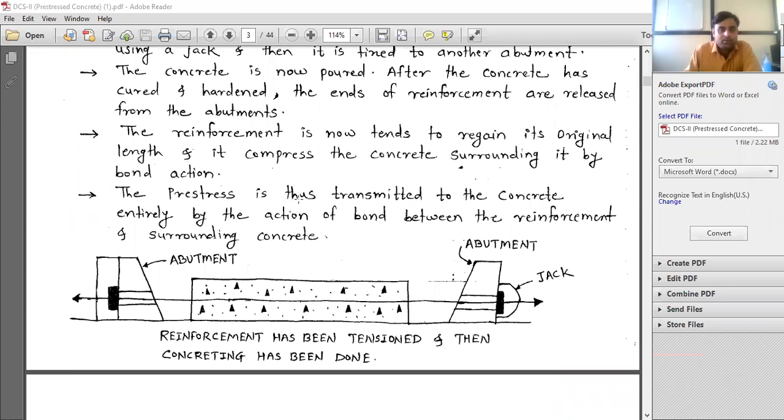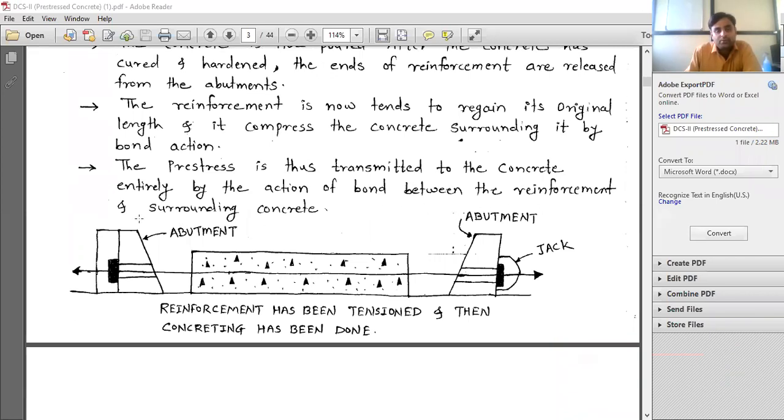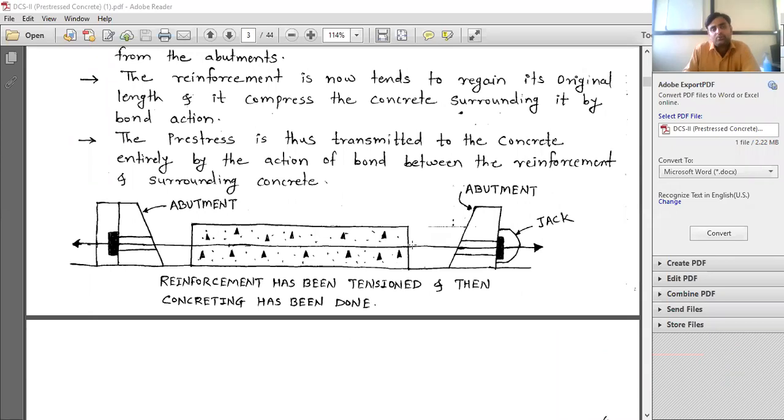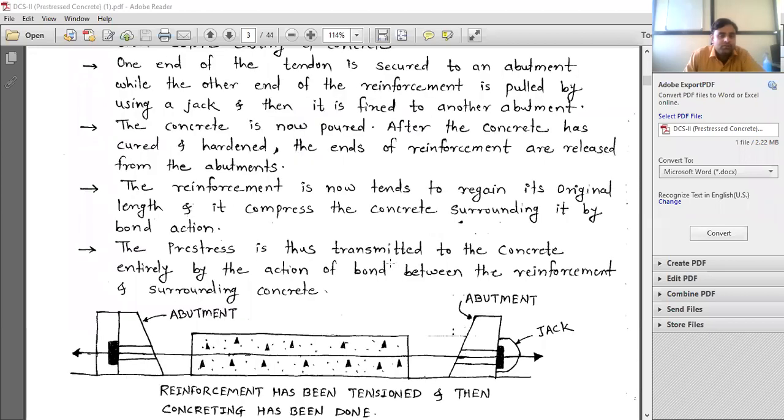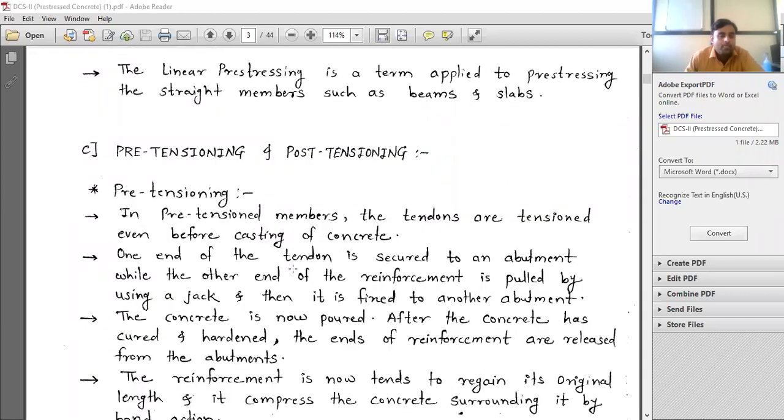The pre-stress is thus transmitted to the concrete entirely by the action of bond between the reinforcement and surrounding concrete. So this pre-stress force is then transferred. This force is called the pre-stress force. So this whole thing is called pre-tensioning. This is nothing but pre-tension.